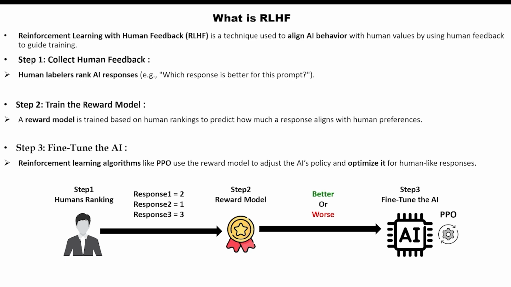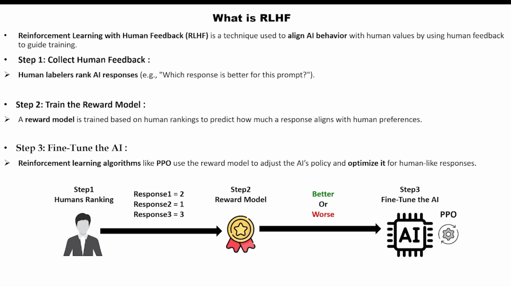Now, the next step is to train a reward model here. And the AI learns to predict how much a response aligns with human preferences based on the human rankings. This reward model essentially helps the AI figure out what humans consider better or worse responses. This model is key to ensuring the AI learns human-like behavior.